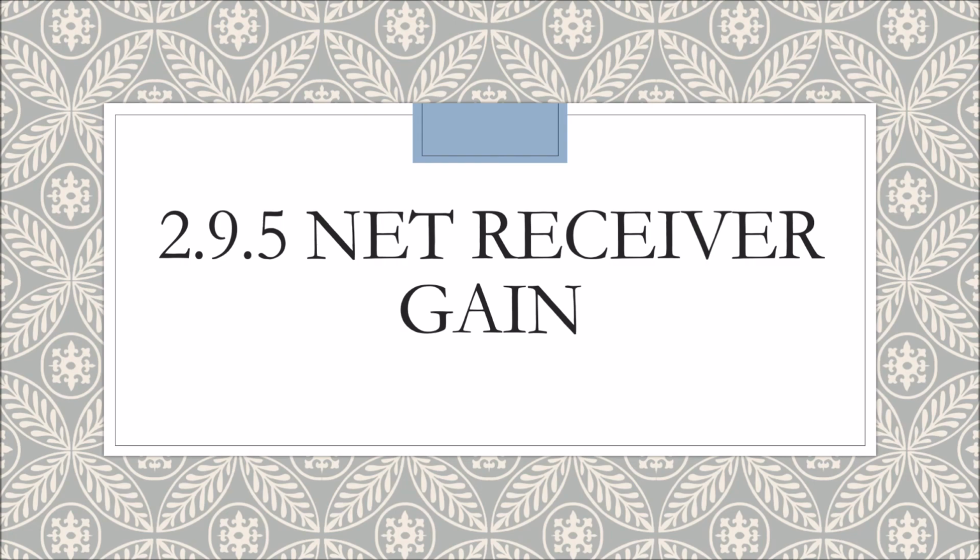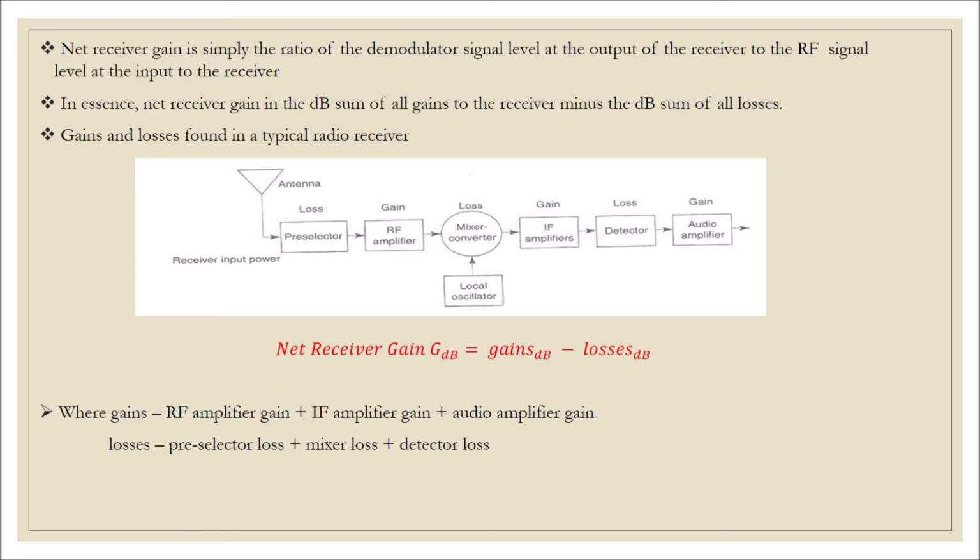2.9.5 Net receiver gain. Net receiver gain is simply the ratio of the demodulated signal level at the output of the receiver to the RF signal level at the input to the receiver. In essence, net receiver gain is the dB sum of all gains to the receiver minus the dB sum of all losses.